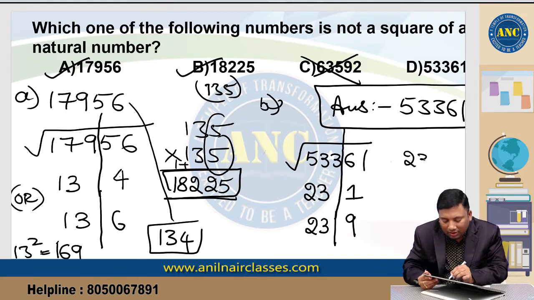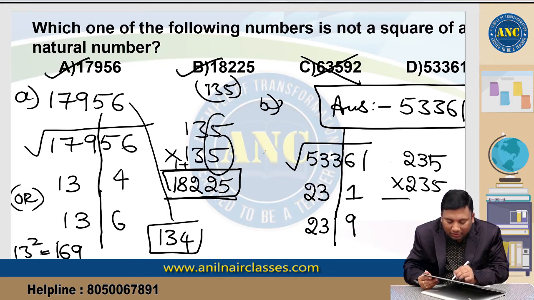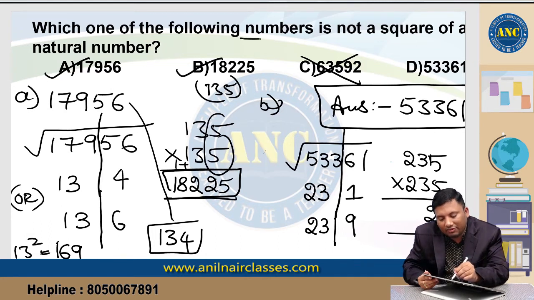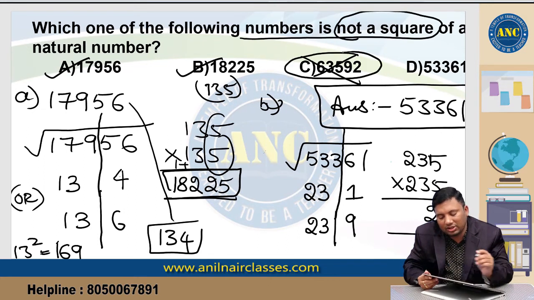Suppose 231 whole square. Let us do 235: 235 into 235, 5 5s are 25. But why are we doing all this? Which of the following is not a square? Not a square means only one logic, right?